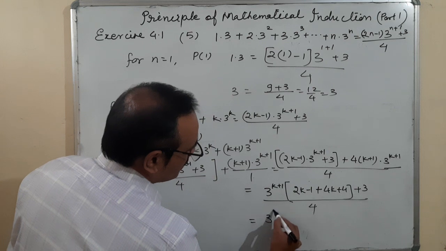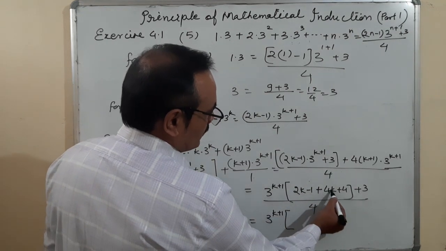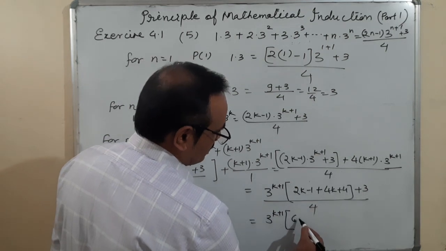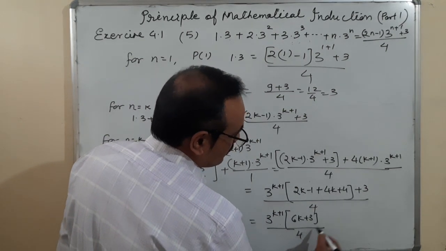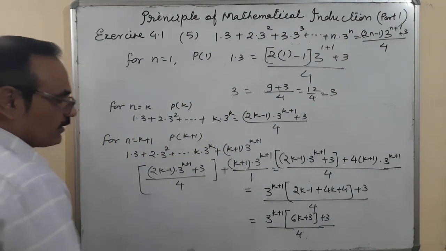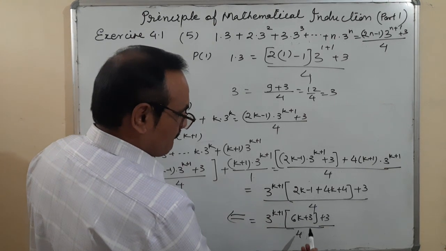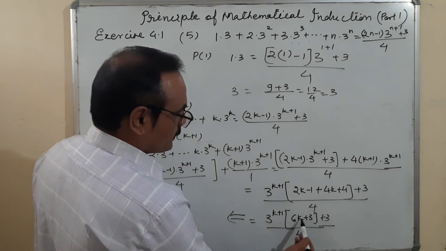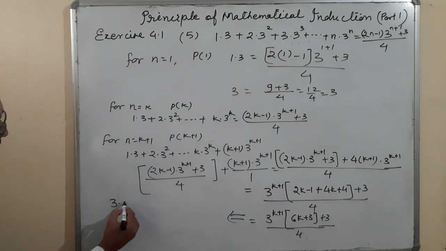3 to the power k plus 1, 2k plus 4k, 6k plus 3 upon 4 and plus 3. Got it? Now the next term is, here we want to take 3 common. So it is coming 3 into 3 to the power k plus 1.